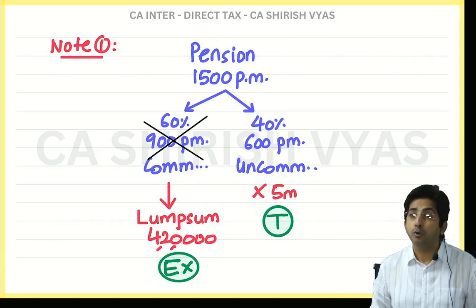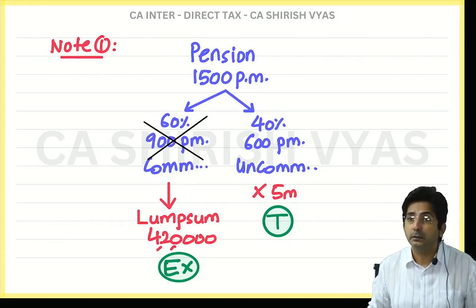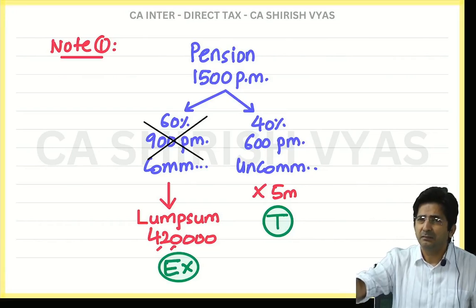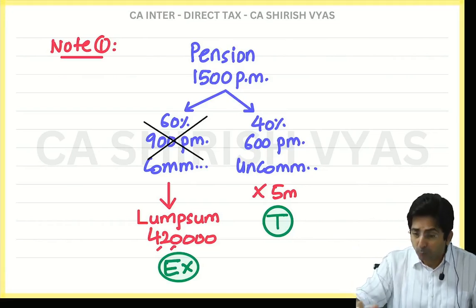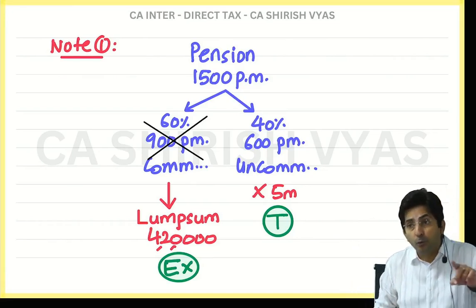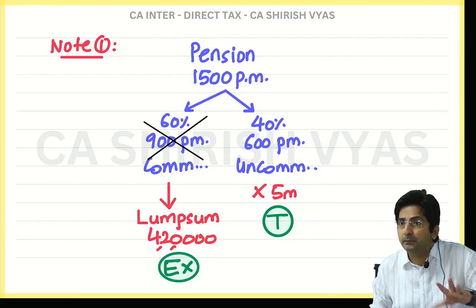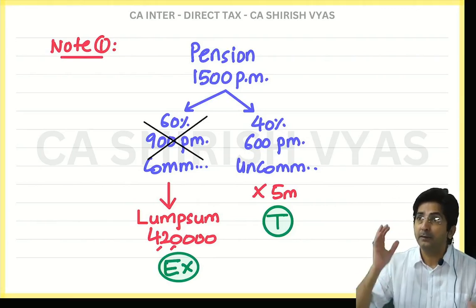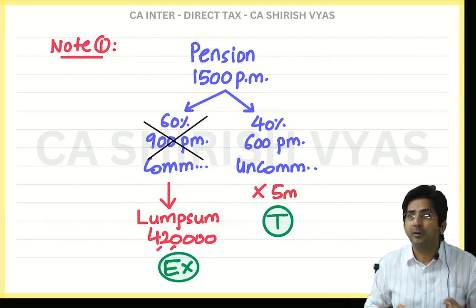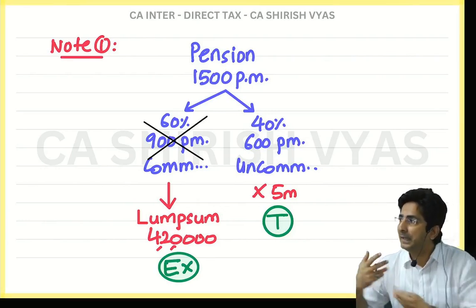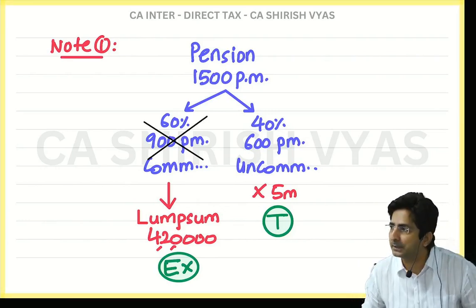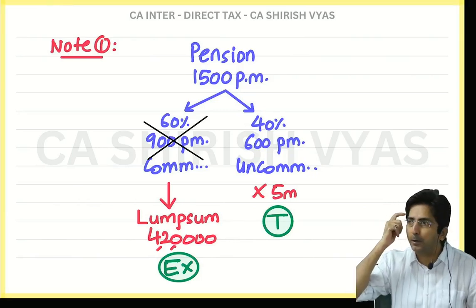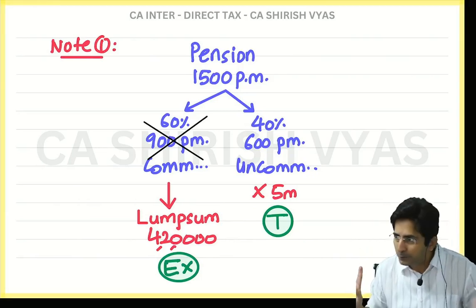But the employee says, no, I want to commute 60. Your choice, we are not forcing you. But what we are saying is, if you commute up to 50%, we will exempt you. Because whenever you are confused, what to do? Take half in lump sum, take half monthly. Half means 50%. So the income tax department also thinks like this. You are confused, right?